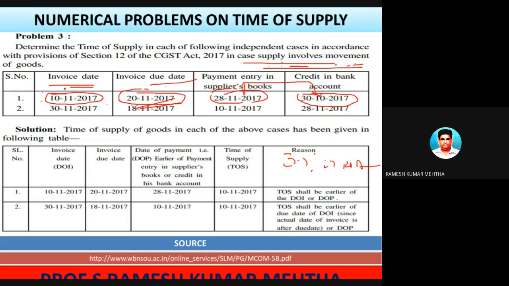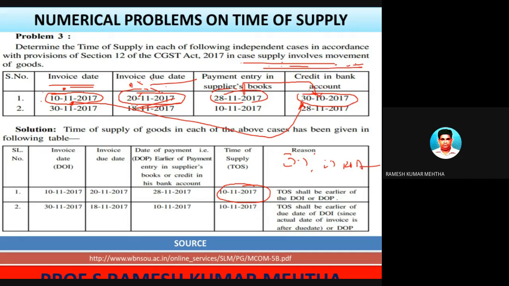So invoice date and invoice due date: this doesn't make any difference, because if the invoice is prepared in advance, then the advance date has to be taken into account. So 10/11/2017. Now 10/11/2017 has to be compared with this date, and among them whichever is the earliest. So the time of supply is 10/11/2017.